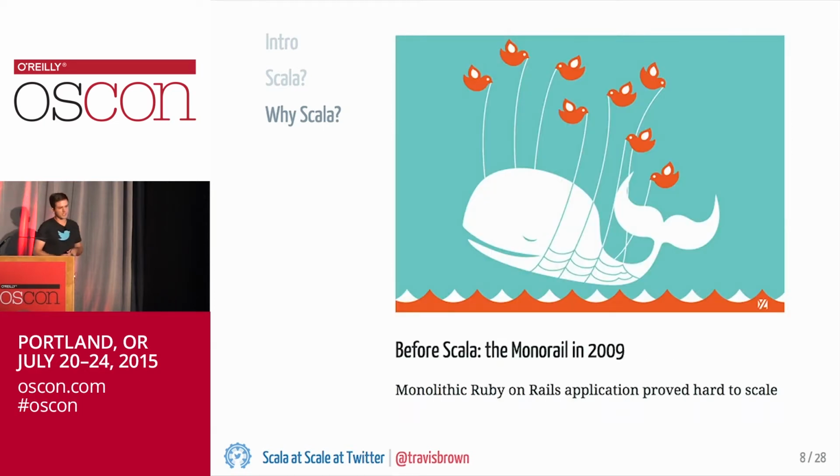And the kind of underlying reason for Twitter's need to look at languages like Scala was that Twitter was getting to the limits of its ability to efficiently scale the monorail. So the monorail is the internal name for the Ruby on Rails application that drove Twitter before the move to Scala. So if you were using Twitter before 2009, 2010, this image is probably familiar to you.